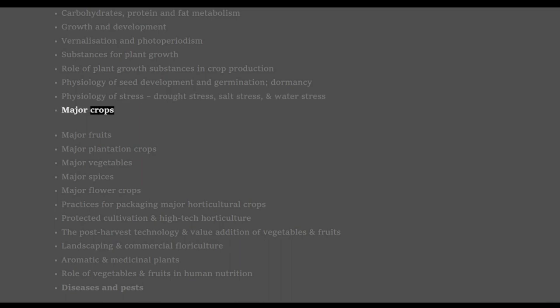Major crops. Major fruits. Major plantation crops. Major vegetables. Major spices. Major flower crops. Practices for packaging major horticultural crops. Protected cultivation and high-tech horticulture. The post-harvest technology and value addition of vegetables and fruits. Landscaping and commercial floriculture. Aromatic and medicinal plants. Role of vegetables and fruits in human nutrition.